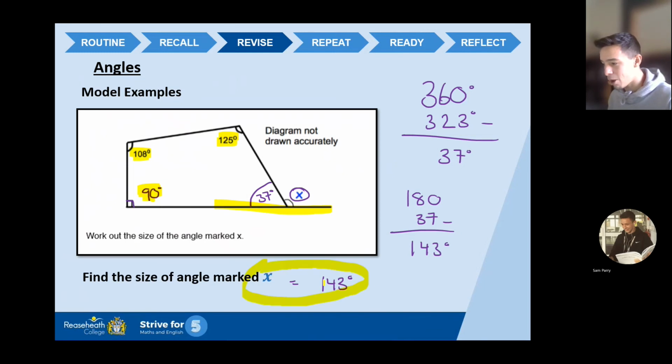Boom, done. Okay. That's my final answer. Examiner, take it, give me my marks. Let me move on to the next question. So once again, guys, understanding angles inside of a shape, angles on a straight line, angles around a point, things like that really are crucial for these sort of questions.